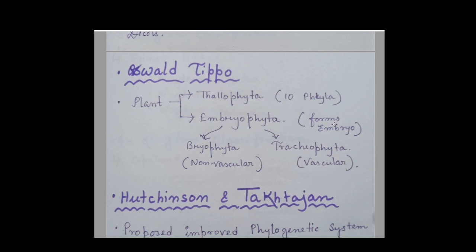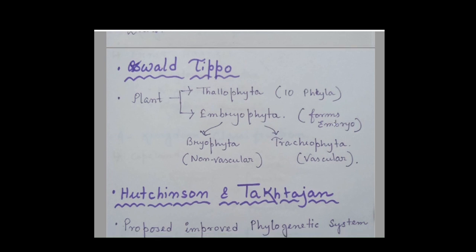Okay, so next we can see Oswald Tippo's classification, who classified plants into Thallophyta and Embryophyta, these two groups. So Embryophyta is again divided into Bryophyta and Tracheophyta. Bryophyta is composed of non-vascular plants, and vascular plants are all included in the Tracheophyta group.